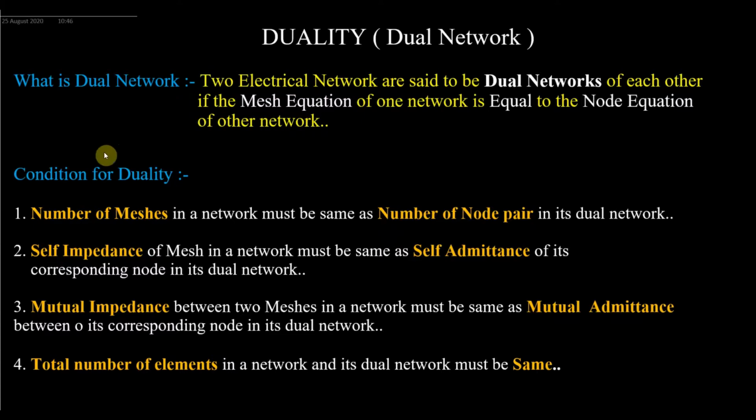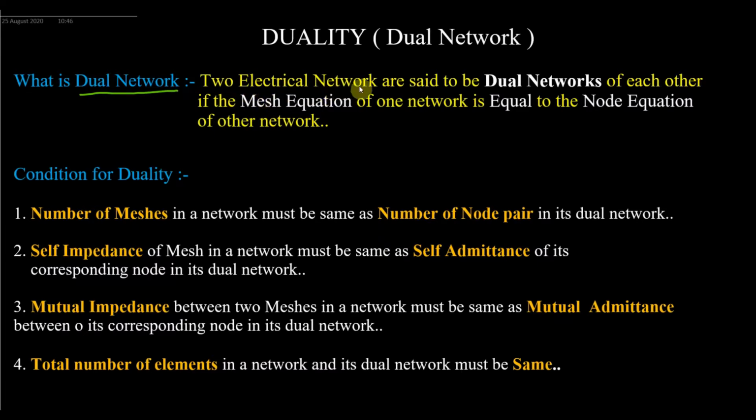In the duality, or we can say dual network, we first have to understand what is meant by this term, dual network. Obviously dual means two. And network, we know, consists of different types of energy sources and different types of elements, that may be resistance, inductors, capacitors. Here we have to understand what is meant by the dual network. So I have written a simple definition here.